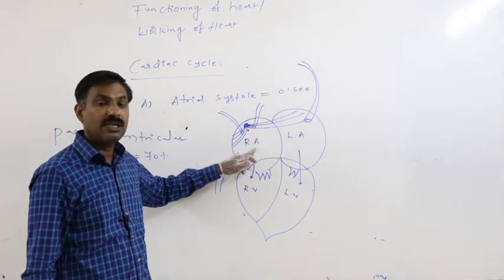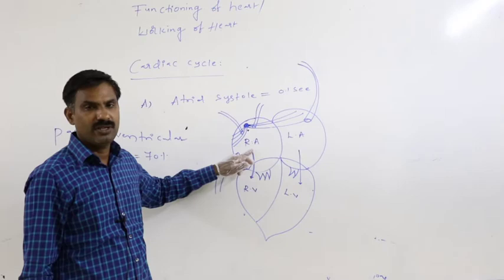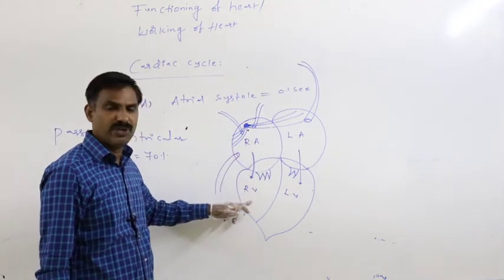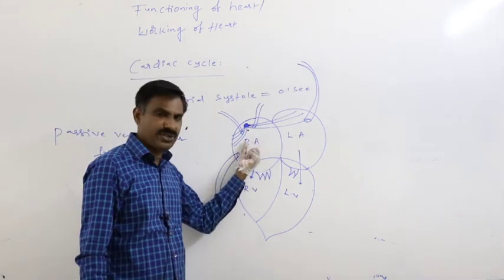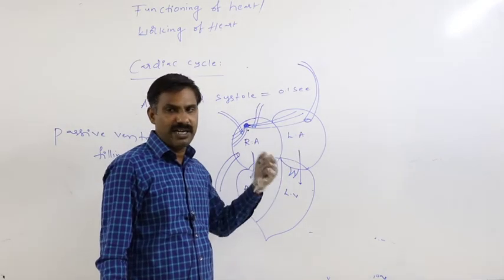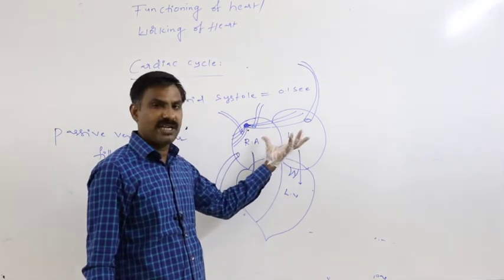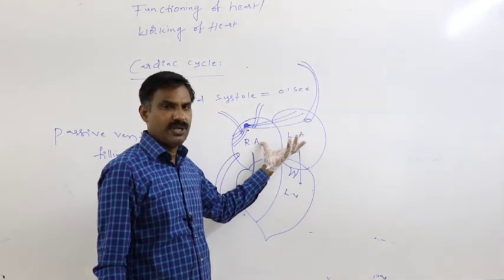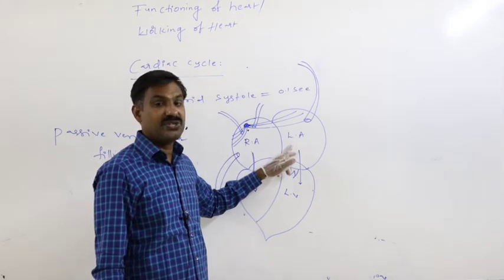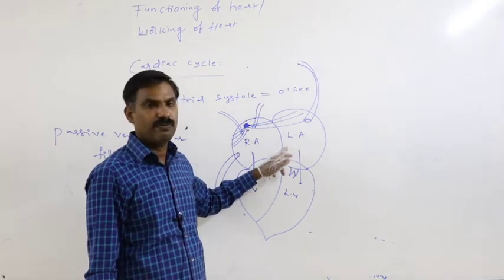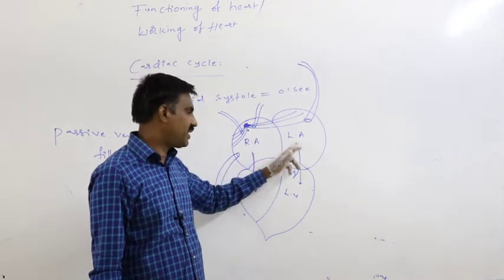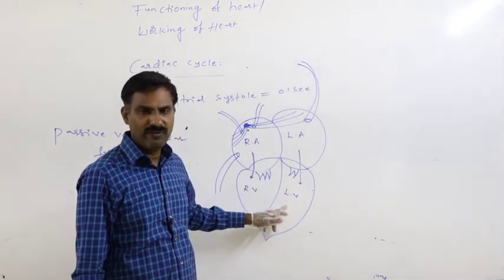The remaining 30% of the blood which is present in the right atrium is forcefully pumped into the right ventricle due to its contraction. Similarly, whenever the left atrium is contracted, you should remember both atria are contracted simultaneously. Due to that, the pressure inside the atria rises. By that way, the remaining 30% of the blood from the atria is forcefully pumped into the ventricle.